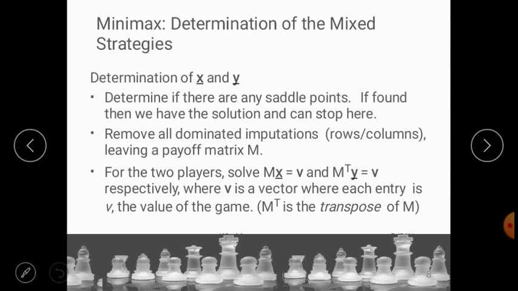The first step is to determine if there are any saddle points, which is the common point. If found, then we have the solution and we have to stop there. If there is no saddle point, then we proceed further.